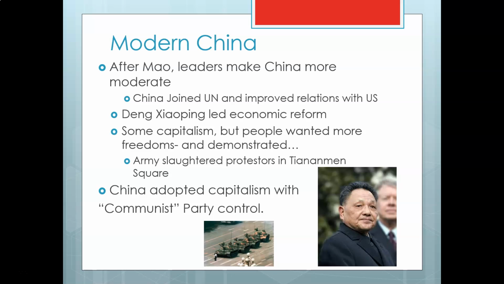Sadly, and I'll show you a video in just a second about this, but sadly, Deng Xiaoping said, enough's enough, and he brought the military in, and they slaughtered the students. They slaughtered the people who were demonstrating for democracy.